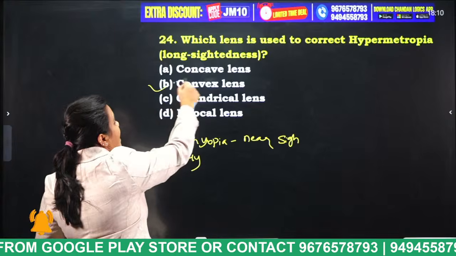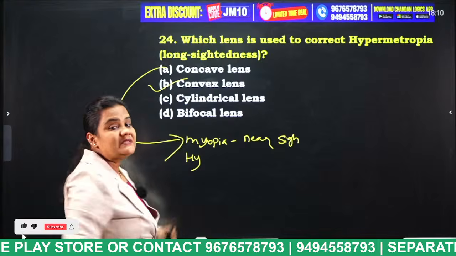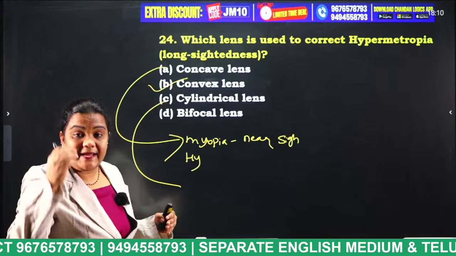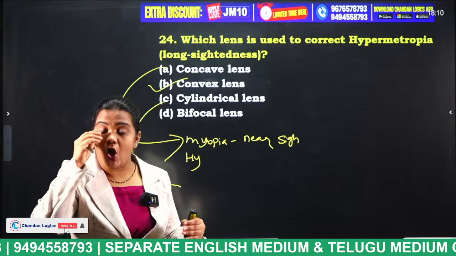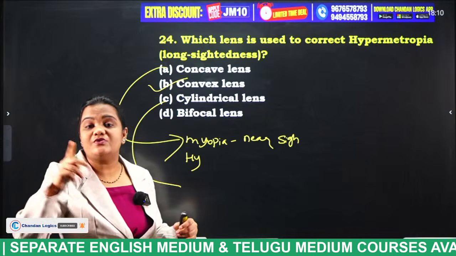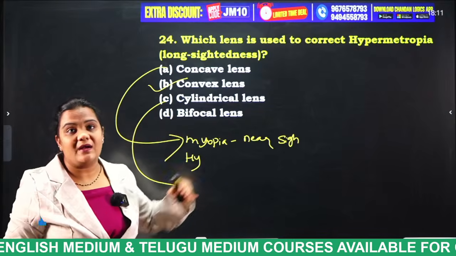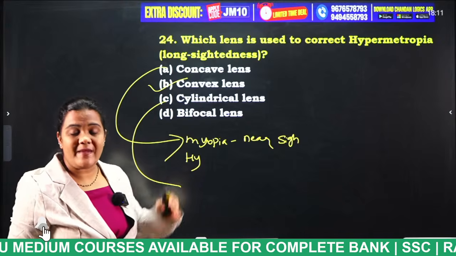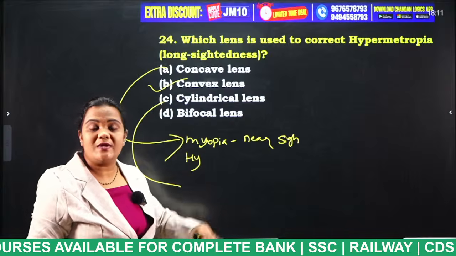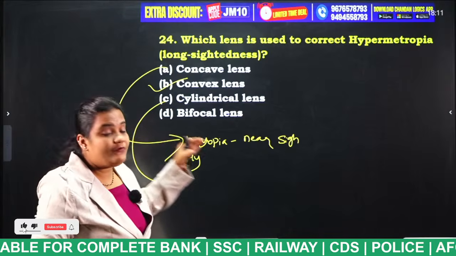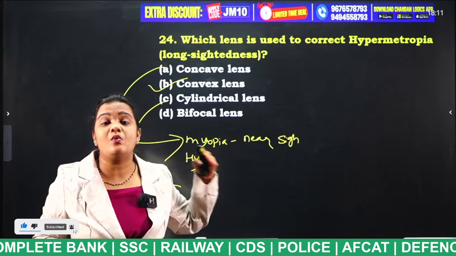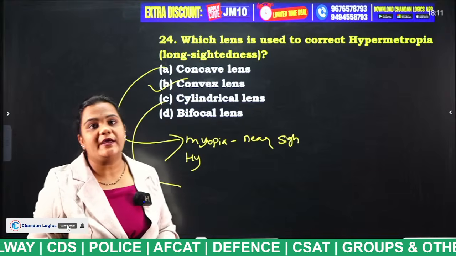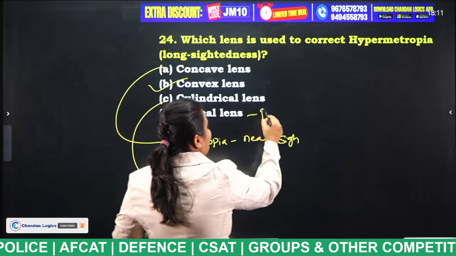Convex lens. Concave lens will be helpful for the people who are suffering with nearsightedness, and cylindrical lens is for the case where the shape of the cornea is irregular. That situation is known as what, students? Astigmatism. For the situation of astigmatism, what type of lens is used, students? Cylindrical lens. And finally, bifocal lenses are useful for the people who are suffering with both types of sight problems, myopia and hypermetropia. That is known as what? Presbyopia.